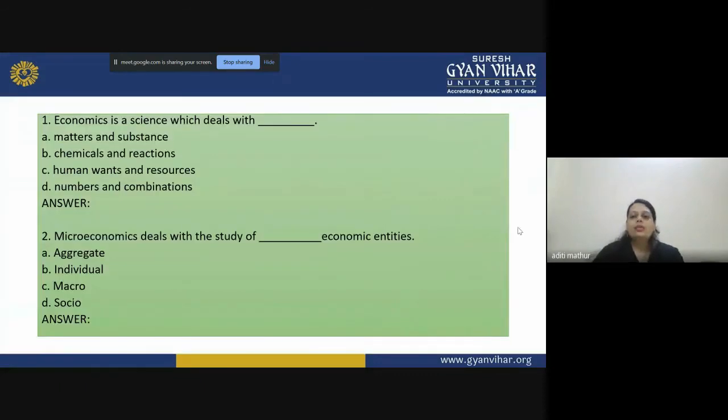These are the first two MCQs on your screen. The first question is, economics is a science which deals with. Please select the best option. Then microeconomics deals with the study of dash economy entities. What is the correct option? Please select the correct option.